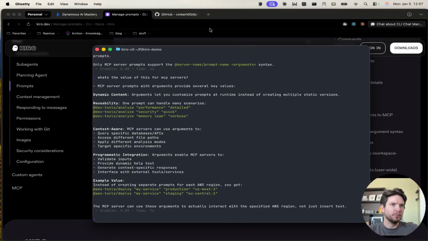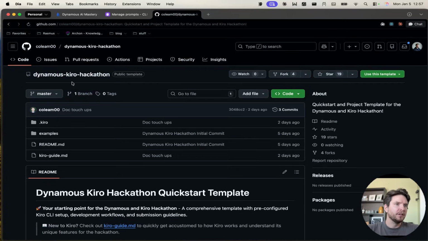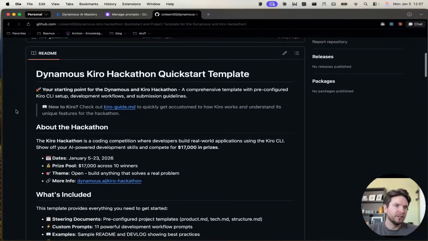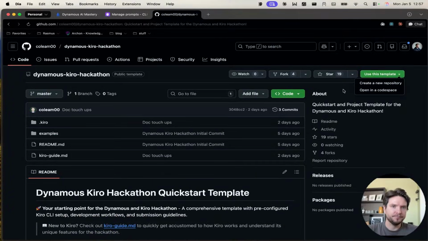Let's do some more checking here instead. Okay, we need to reload. There we go. So we have the Dynamis Kiro Hackathon template here, created by Cole. This is basically a quick start for how to get started.